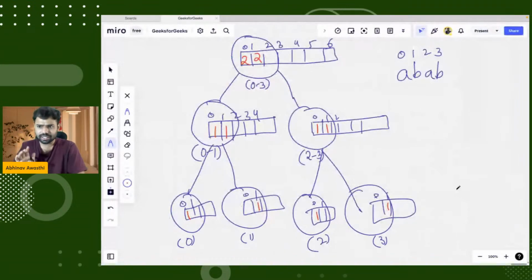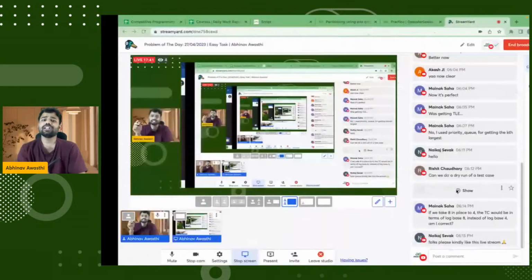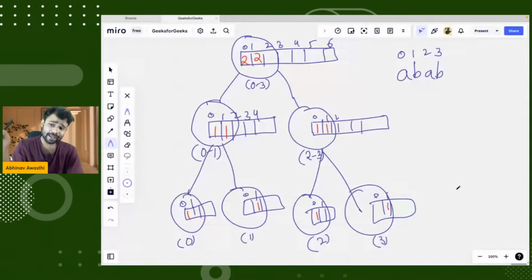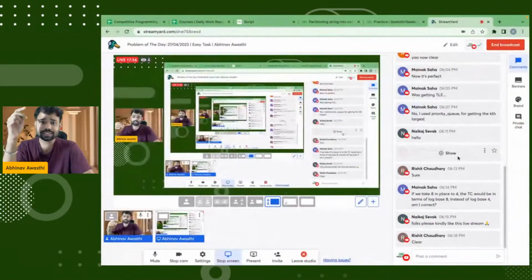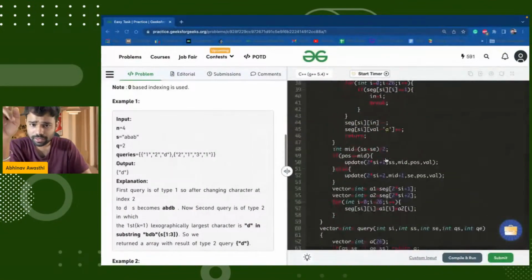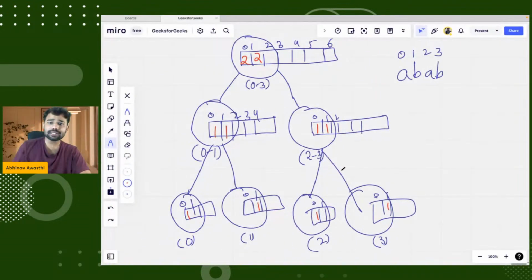That is how the segment tree is created. Every node has its own array, and it stores how many times each character is appearing. When we have to update, say I'm changing a position to A, the update goes to that particular leaf. It decreases the count for B in the current nodes and increases the count for the new value.